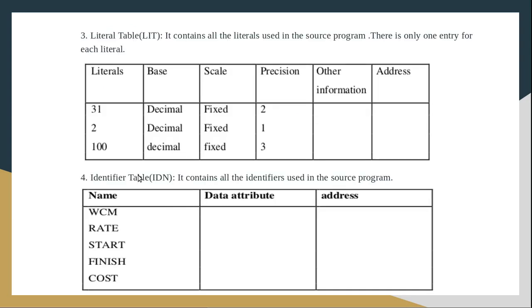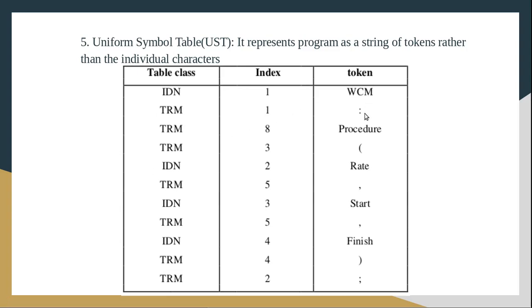So colon is the next token we are reading, and it will be of class TRM because it is a terminal symbol. The data about colon will be available in the terminal table, so the class will be TRM. Then what is the index value of this particular symbol colon in the terminal table? That is 1. So that index value we have given here.